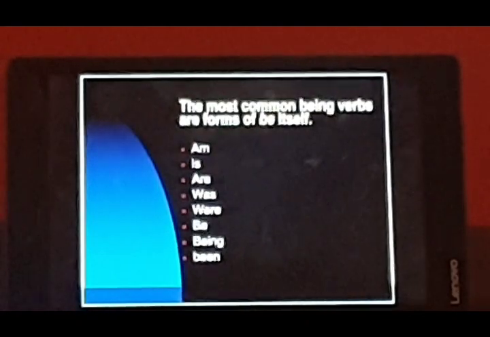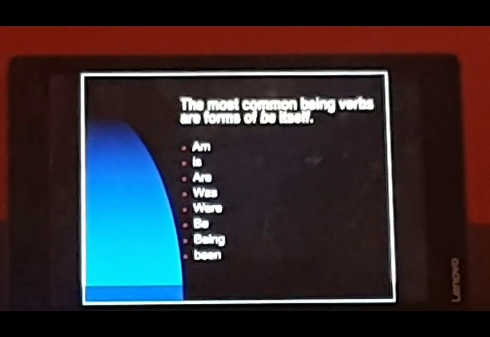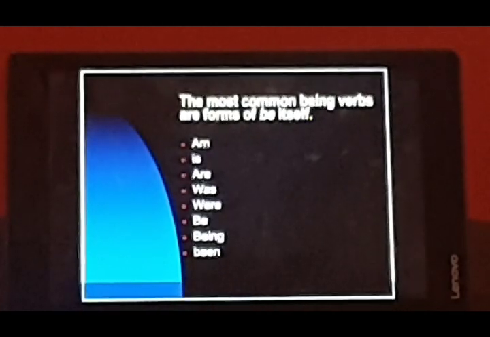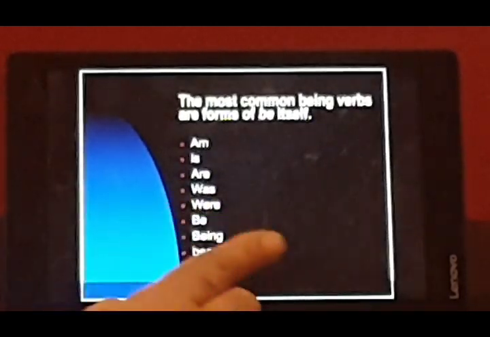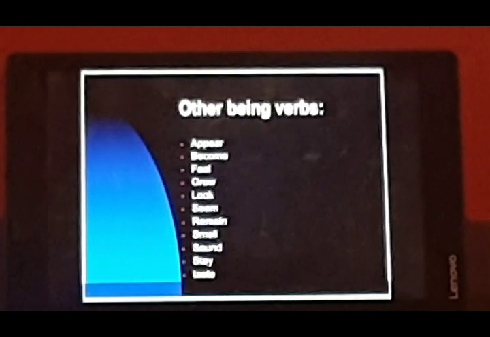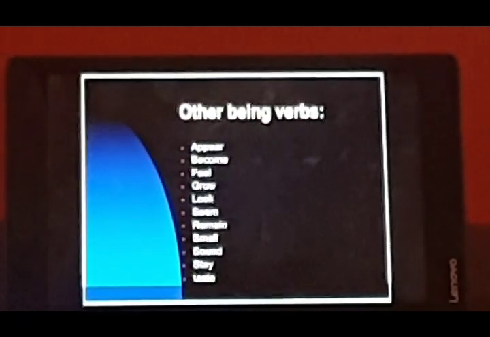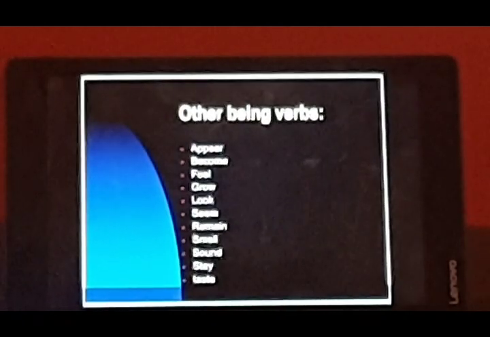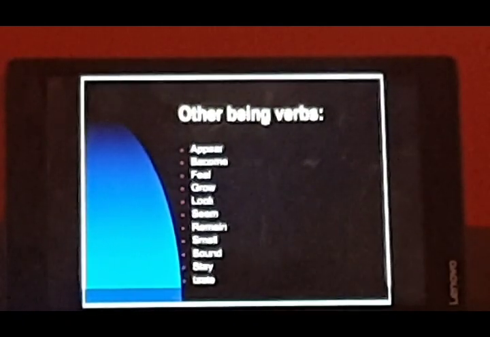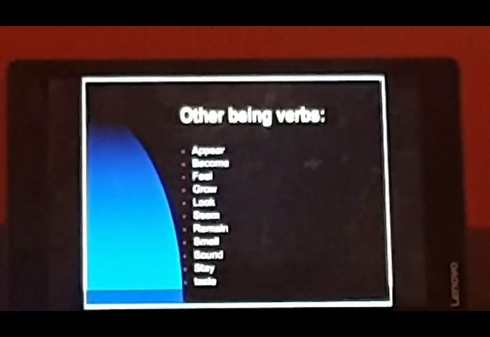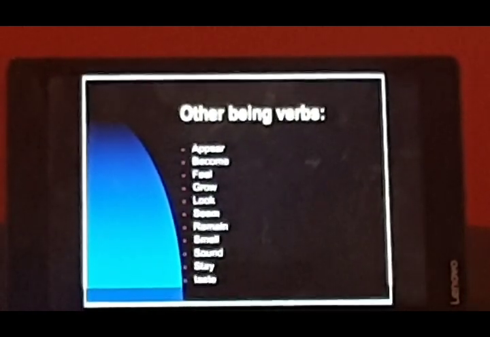So these can be forms of the word be. Am, is, are are the forms of be actually, but then be can be used alone also. Now these are other being words: appear, become, feel, grow, look, seem, remain, smell, sound, stay, taste.